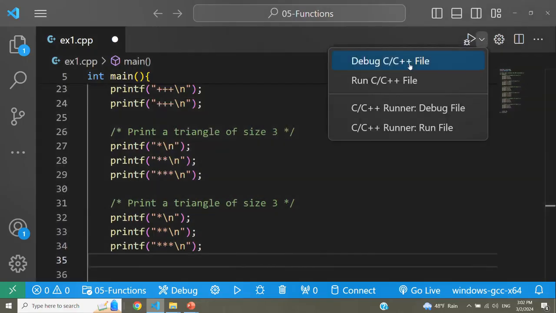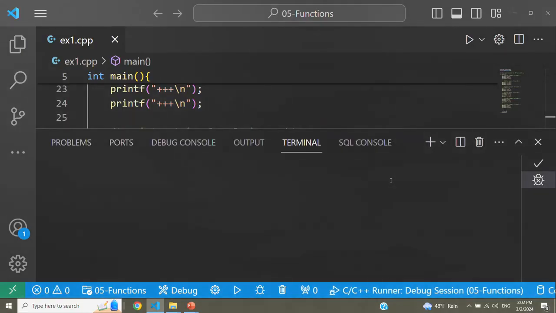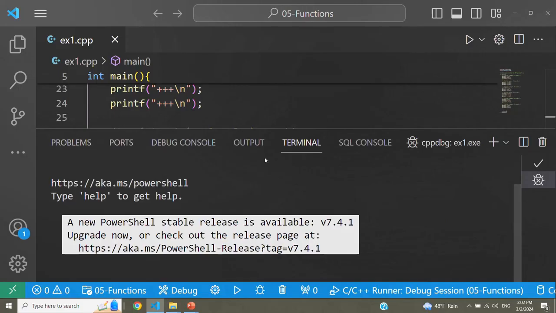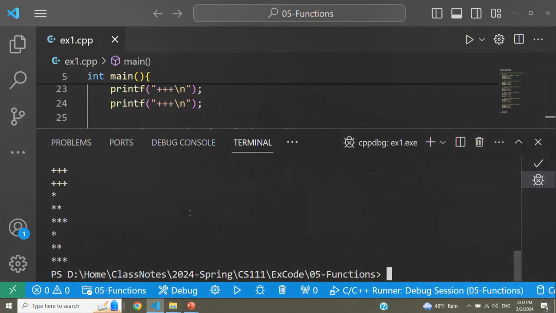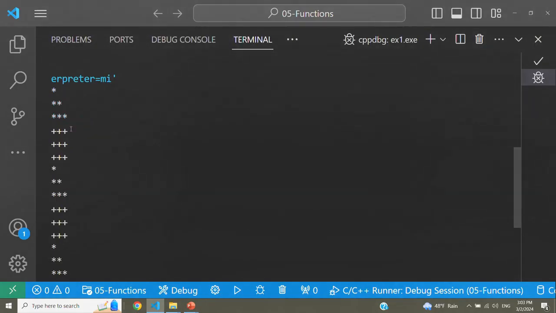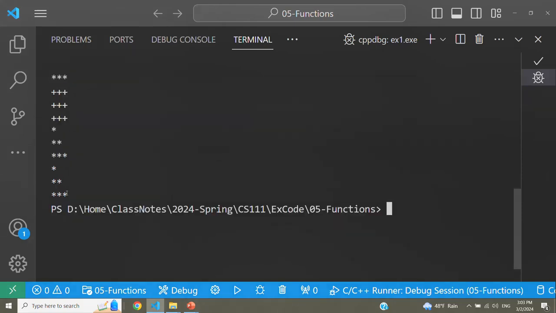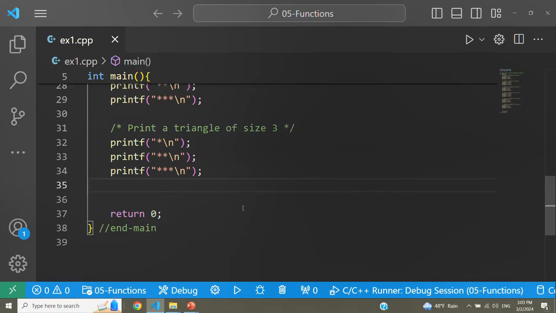Bottom line is, anytime I would like to print one of these patterns, I have to copy the code and paste it again inside of my main function to get the job done, which results in a duplication of the code. So here it is. You're basically saying print the triangle, print the square, then print the triangle, print the square, and then print the triangle twice, right? So bottom line, this results in a lot of code duplication, which is not something you would really want.